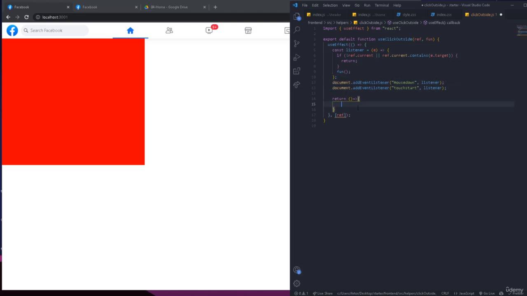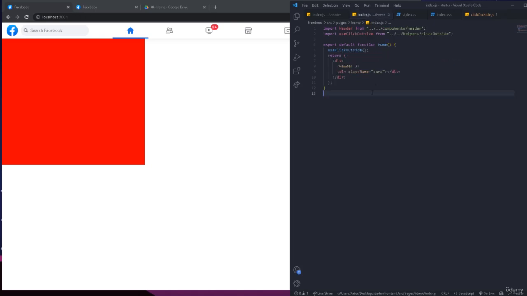Let me just copy them, and let's go right here and change it to remove event listener, like this. Okay, so now we can go back to the home itself. So now let's refer to this card. Okay, so simply, first of all, let's create a reference.